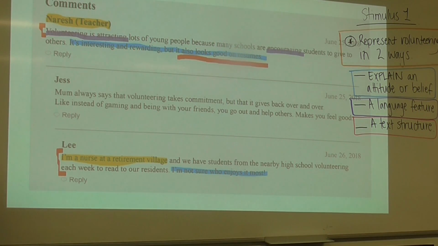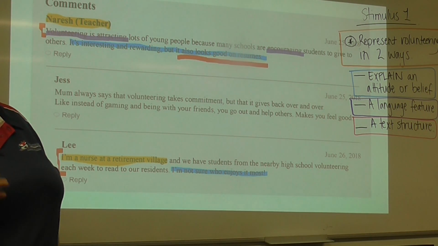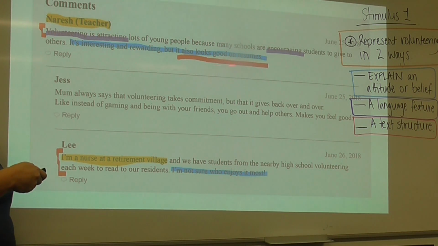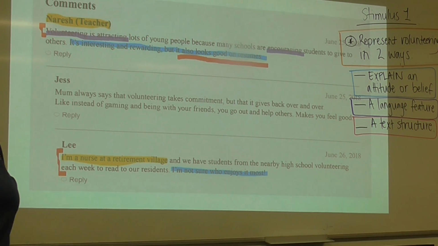The second representation that I've identified is actually from the commentators, or the commenters, sorry. Naresh, being a teacher, Lee, who is a retirement nurse. This one now is represented, or a different perspective, from an older generation. The attitude or belief that they have is that it can be interesting and rewarding, and I'm not sure who enjoys it more. So they're talking about how it can benefit other people, but not just other people. She says here it looks good on resume, so that's a benefit to you as someone who does that. So they're trying to say that volunteering is really good for you.